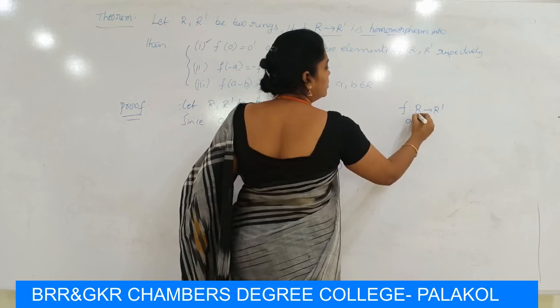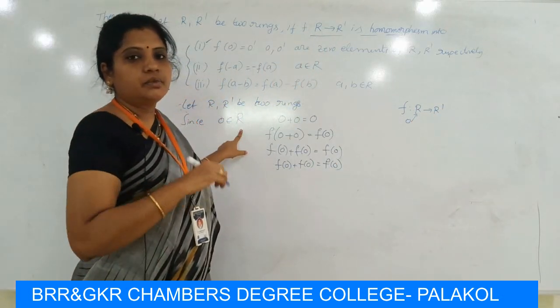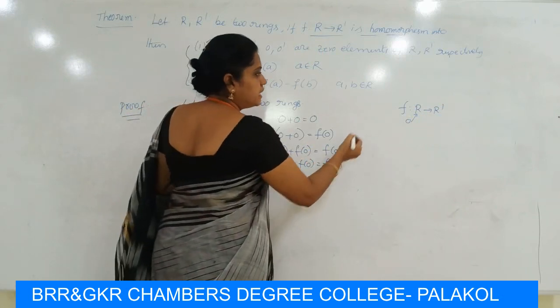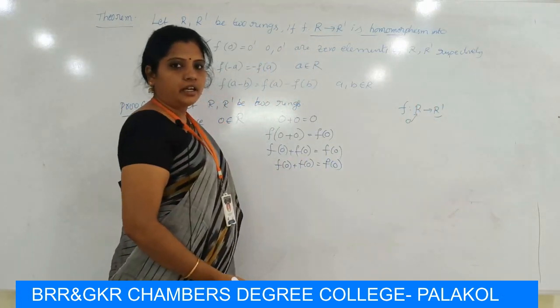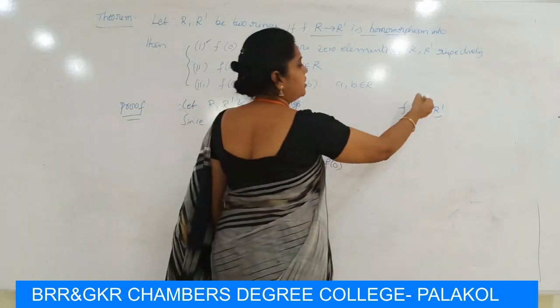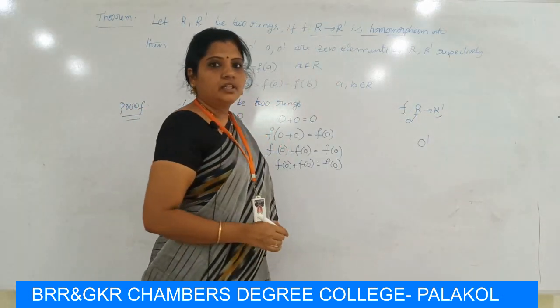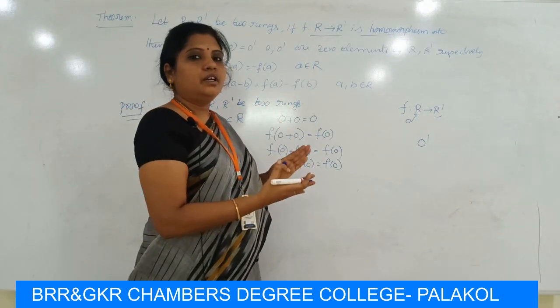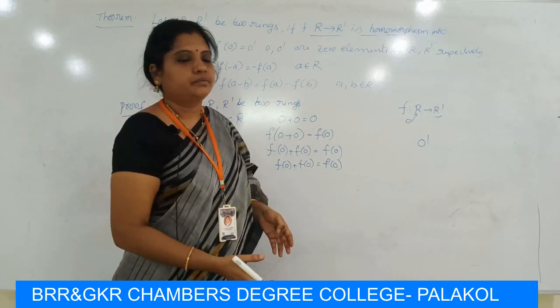If you take 0 as an element of R, then its image f of 0 belongs to R dash. So this is an element of R dash. The 0 element of R dash is 0 dash. If we add 0 dash to every element of R dash, we get the same element.